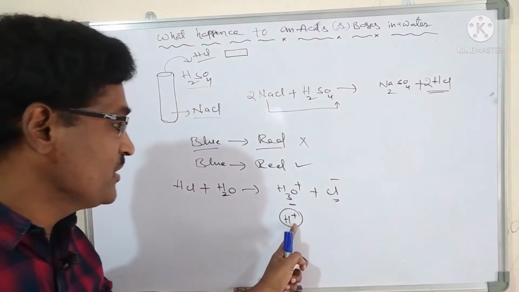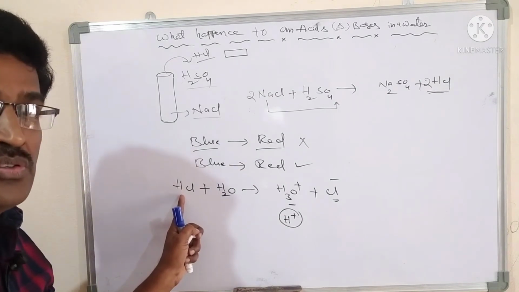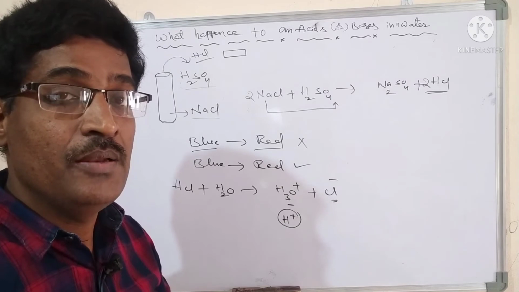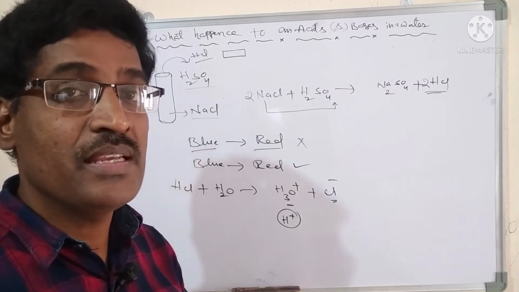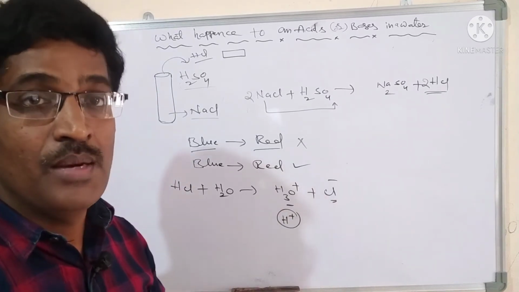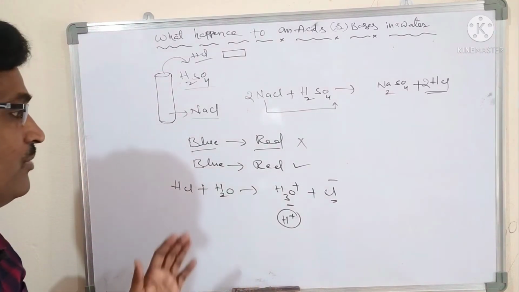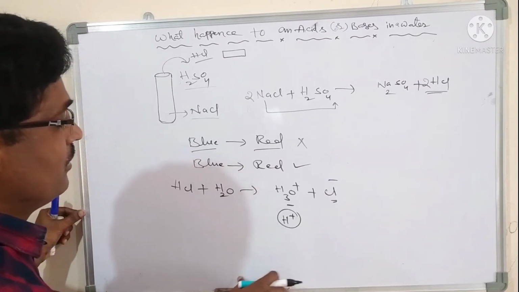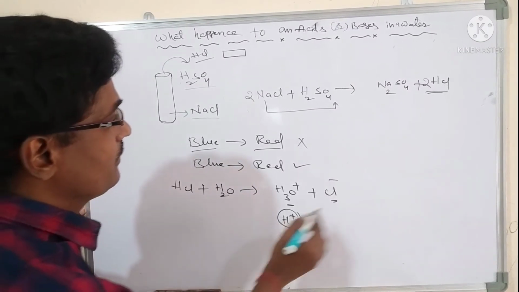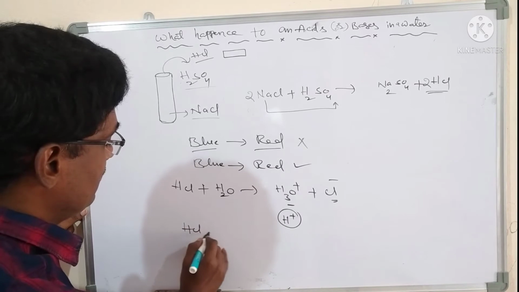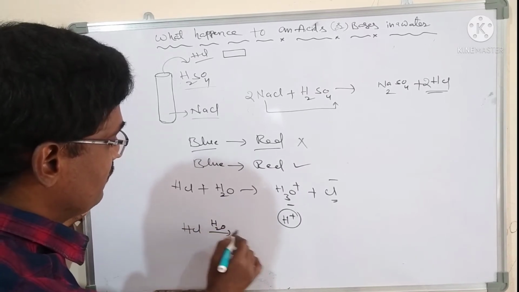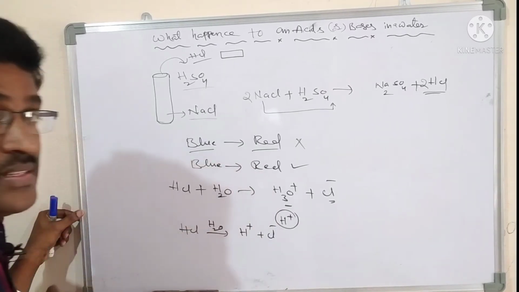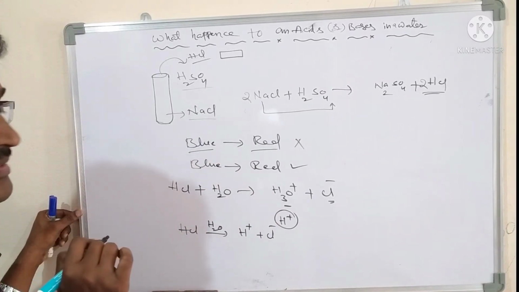Yes, which one produces H plus ions? HCl produces them. HCl alone does not produce them. HCl produces H plus ions in the presence of water. In the absence of water, H plus ions are not present. That's why HCl in the presence of water produces H plus Cl minus. Then you can call it an acid.